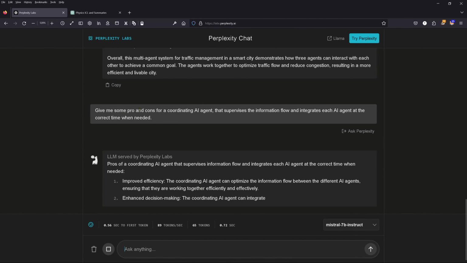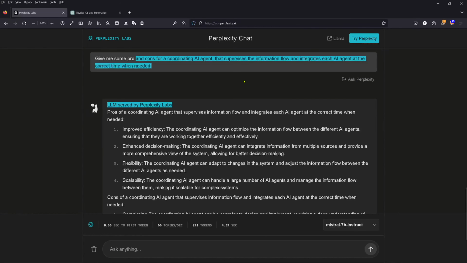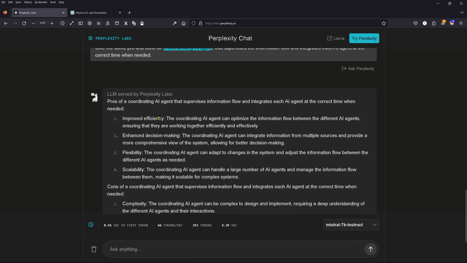So I say, hey, give me some pros and cons of a coordinating agent that supervises the information flow and integrates each of the 3 AI agents at the correct time whenever the task requires some data input. So whenever we need some information to analyze a situation and have a successful task execution, should we have a coordinating AI agent?